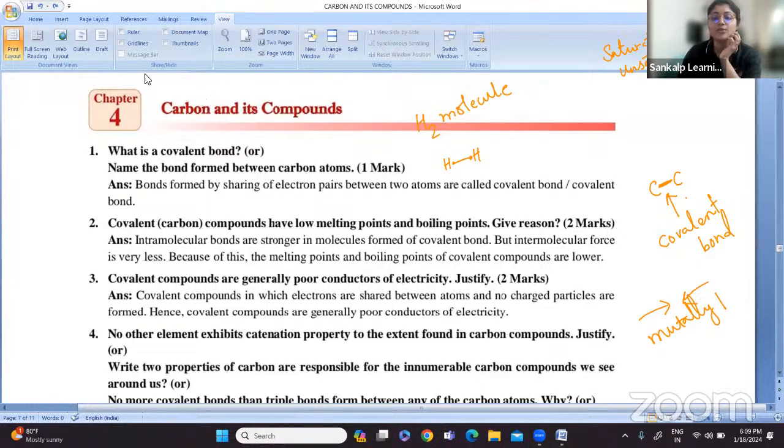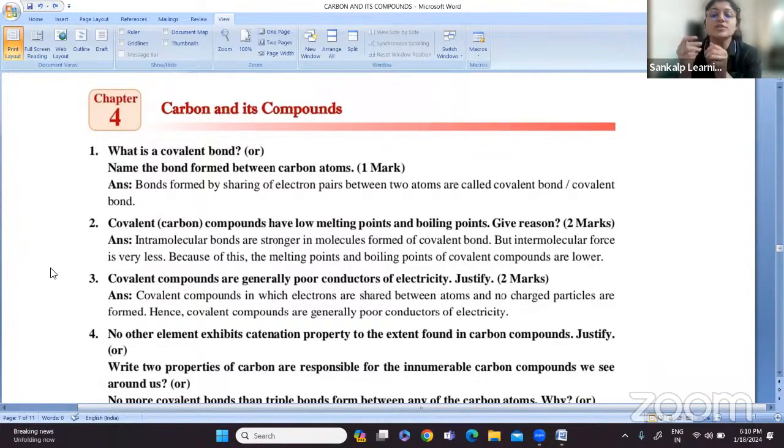What do you mean by intramolecular? Intramolecular means the bond is present within the molecule. Within your school, when competitions are going on among the classes, it is called an intra-school competition.